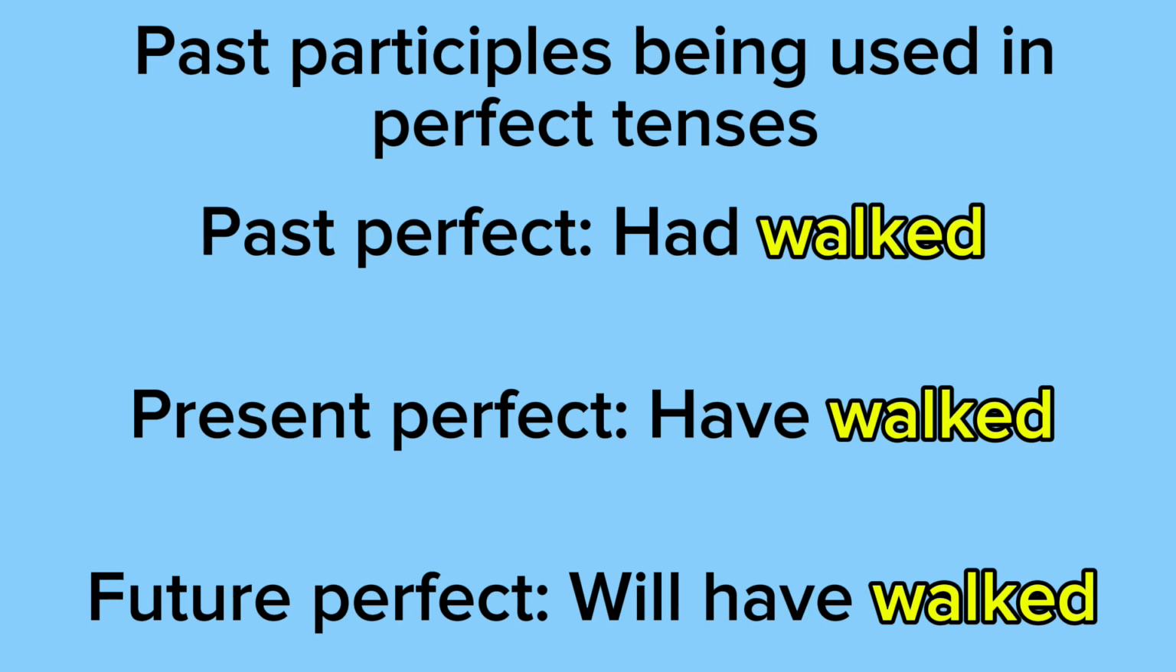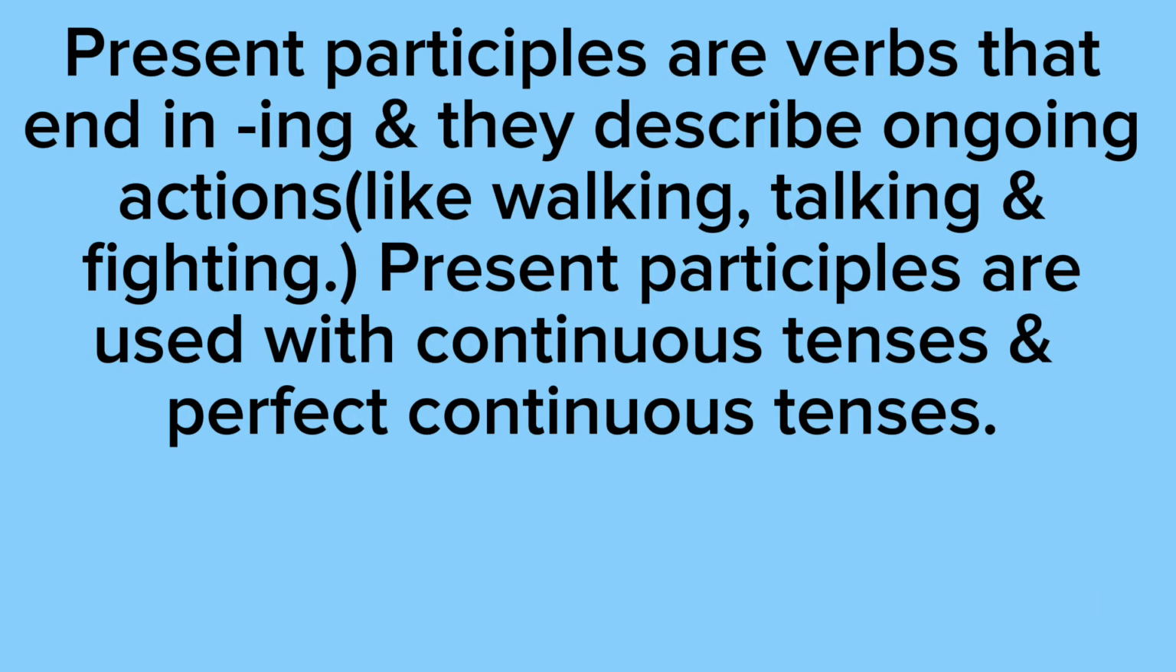Present perfect says have walked. For example, I have walked to work 50 times. Future perfect says will have walked. So for example, come tomorrow, I will have walked to work 51 times. Present participles are verbs that end in ing and they describe ongoing actions like walking, talking, and fighting.